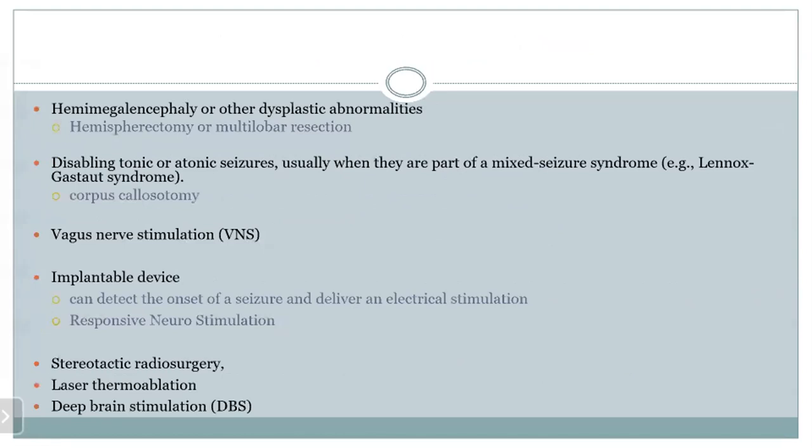And hemispherectomy or multilobar resection can be done. And in case of disabling tonic or atonic seizures, we can go for corpus callosotomy. Vagal nerve stimulation is there, an implantable device can be used, or laser thermoablation can be done, or deep brain stimulation is done if the seizure is not controlled with medicine.